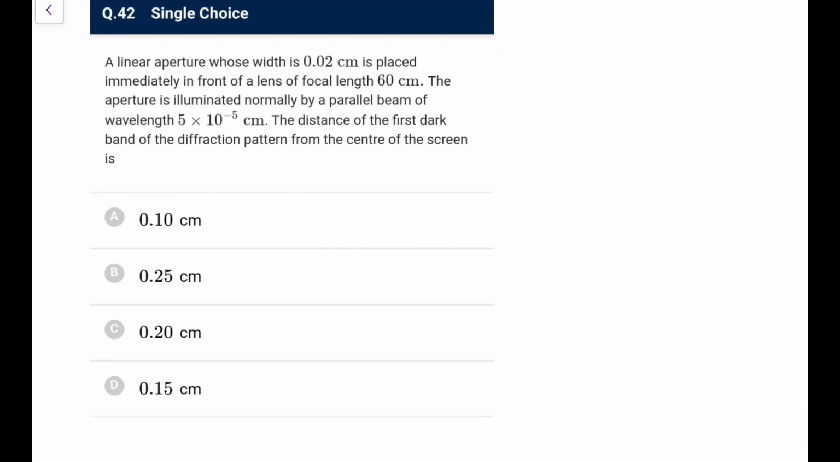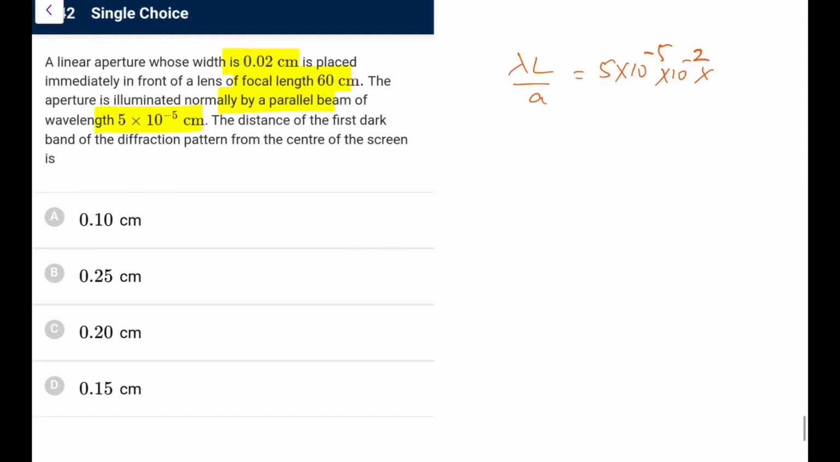a linear aperture whose width is 0.02 is placed immediately in front of a lens of focal length 60. The aperture is illuminated normally by a parallel beam of light. The distance of the first dark band of the diffraction pattern is, so it is just a setup for diffraction. So the first dark band from the center, you know, is equal to lambda L by A. So lambda is 5 into 10 to the power minus 5 centimeters, that is 10 to the power minus 2. Length is what we have, focal length 60, so the screen will be at 60 centimeter,